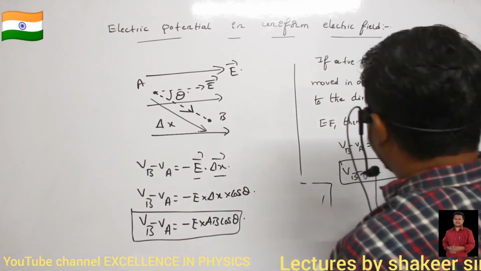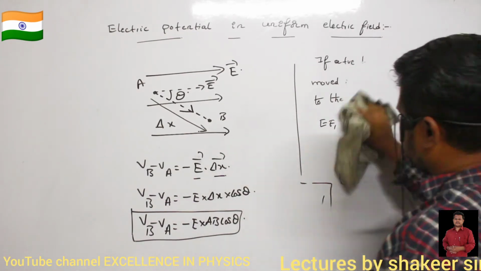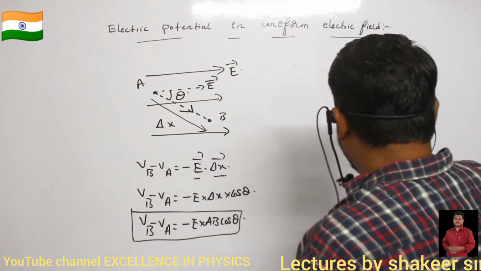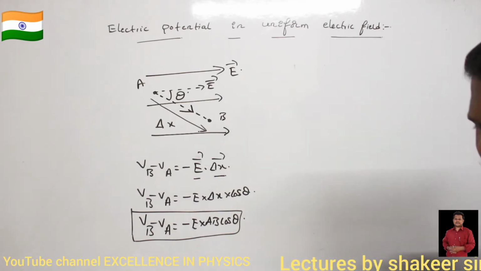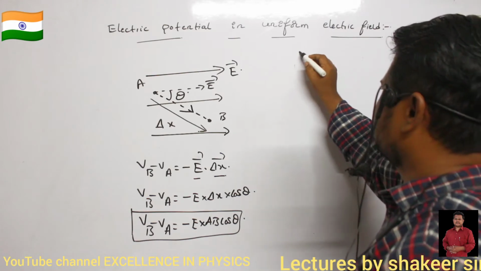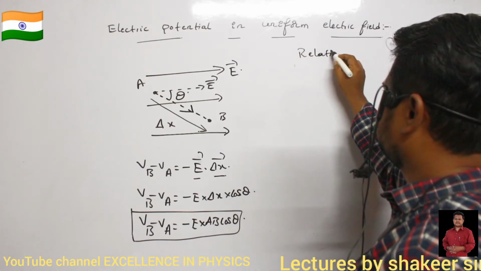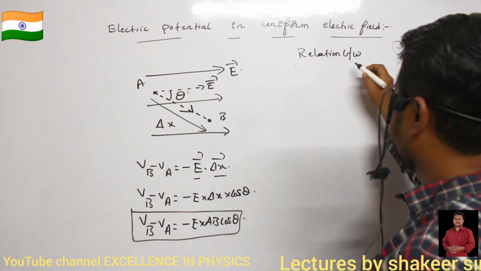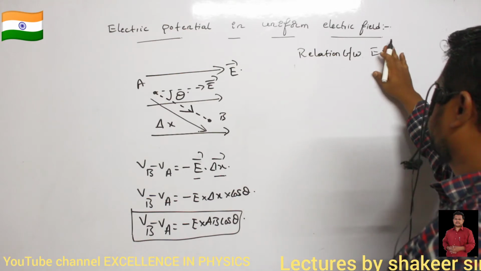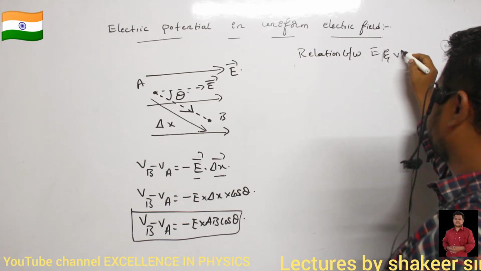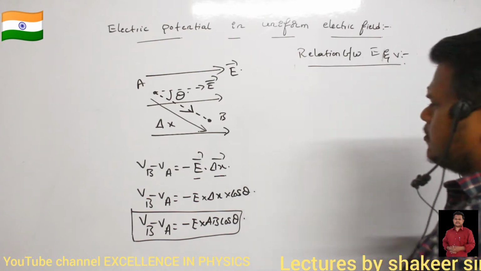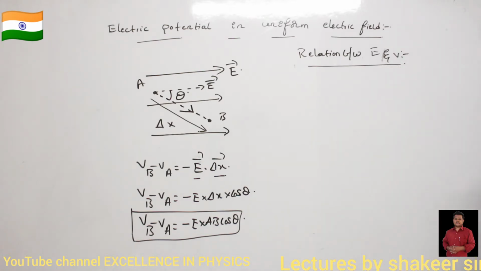Similarly, next we can write a relation between E and V. This we are going to study now.